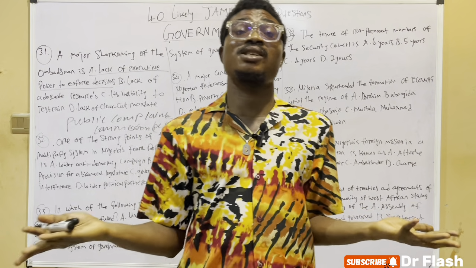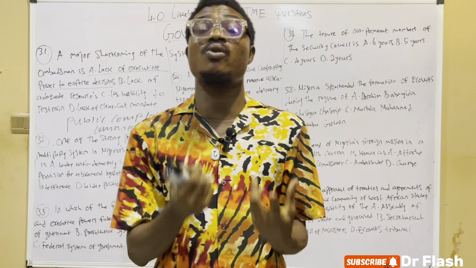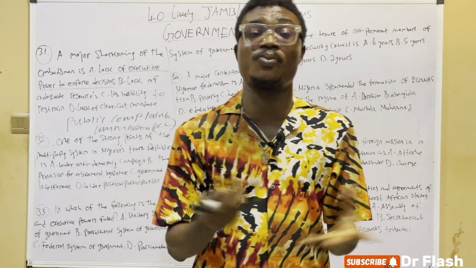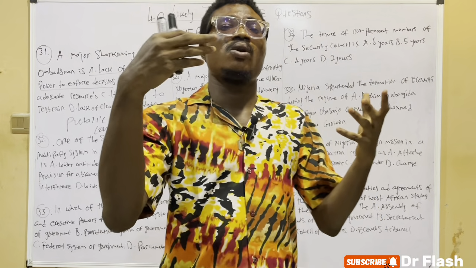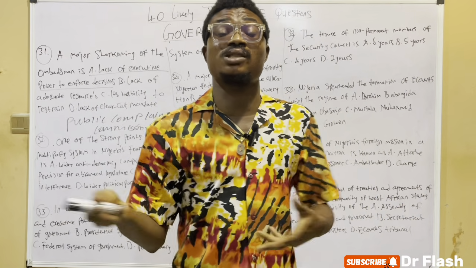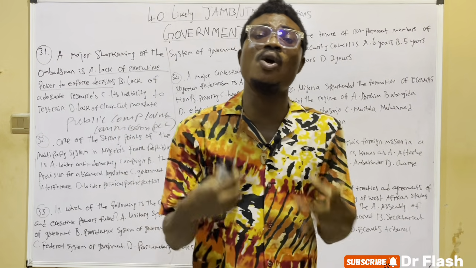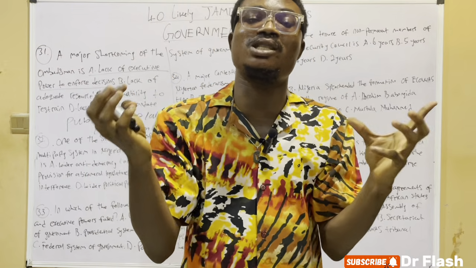A multi-party system is different, whereby two or more political parties are constitutionally and legally allowed to take part in the political process. And one of the advantages of the multi-party system is that it allows for wider participation. It is more democratic, and it brings about more stability in governance.